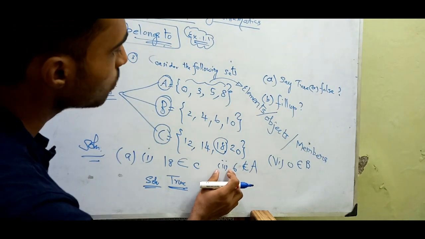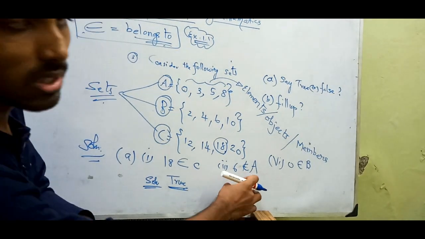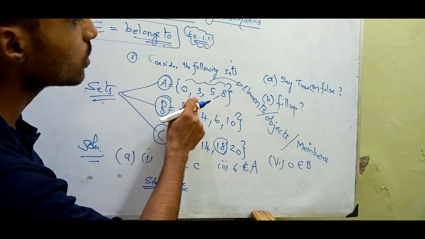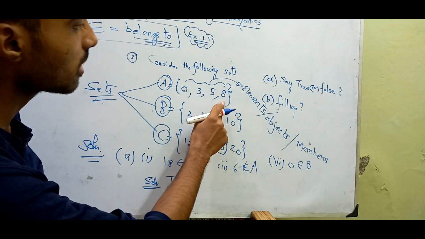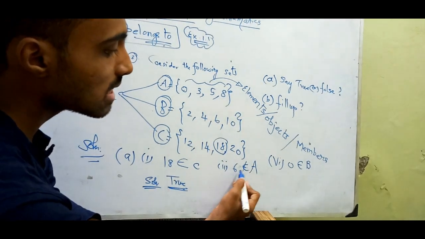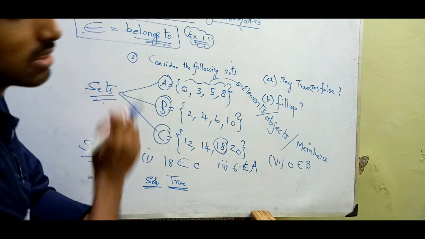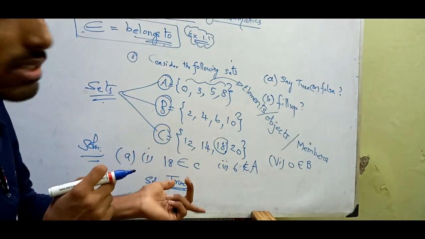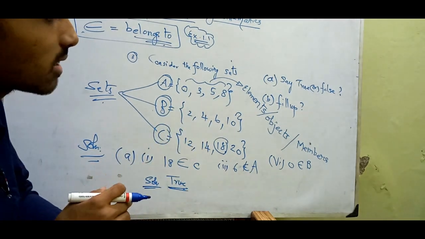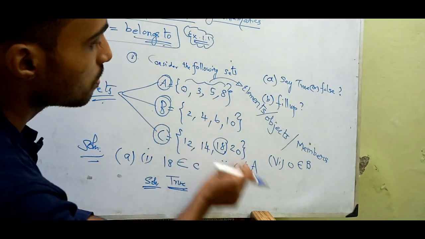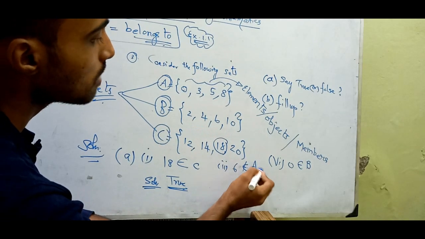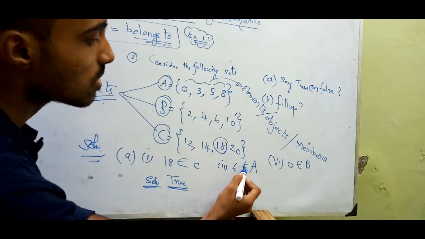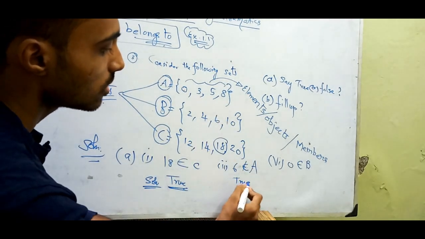What about the second one? 6 does not belong to A was your question. A is our set here: 0, 3, 5 and 8. So here 6 does not belong to A, because 6 is not there. 6 is an element which doesn't appear in capital A. But if we said B instead of A, we could clearly say that 6 belongs to B. So 6 does not belong to A is also true.